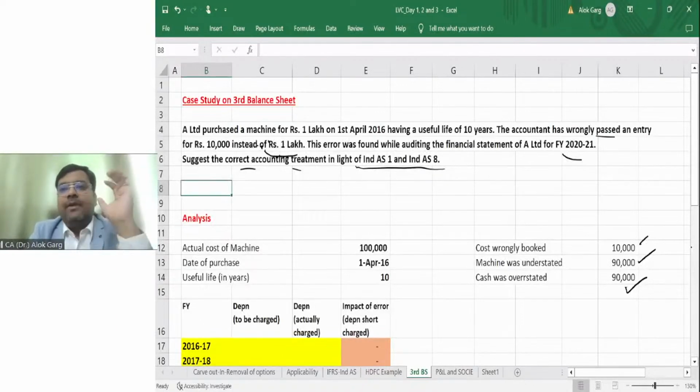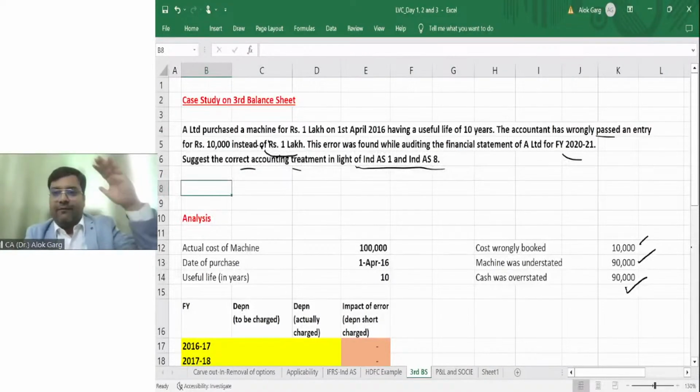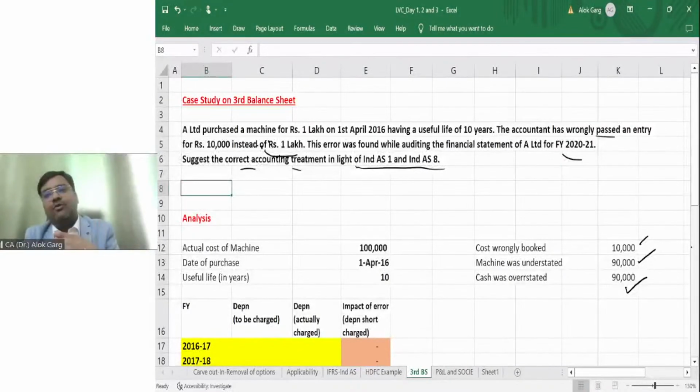Right? In Ind AS, unlike in Indian GAAP, there was no requirement of restating the comparative. There was no requirement of presenting the third balance sheet. In AS, in Indian GAAP, only you need to write in the profit and loss account the impact of prior period error as a separate line item. You will show the impact in the current year and your life will become easy.